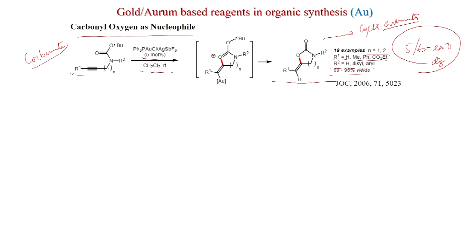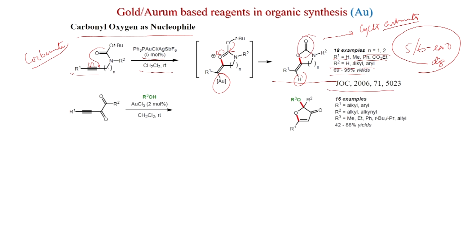The mechanism is like this. So this carbonyl adds to here and forms the exocyclic olefin, and this gold will be eliminated by a proton, so the proton comes here, and this also will eliminate. So you get a carbonyl here. So this O-tertiary butyl will eliminate, and you get a carbonyl. This was published in JOC 2006.